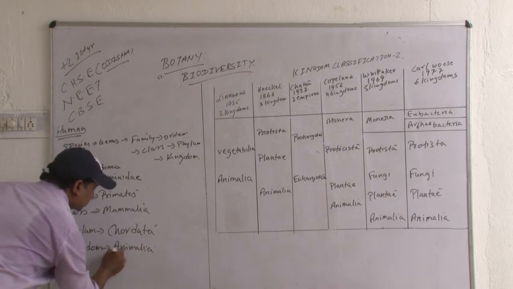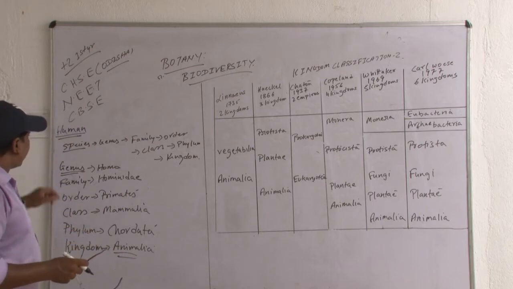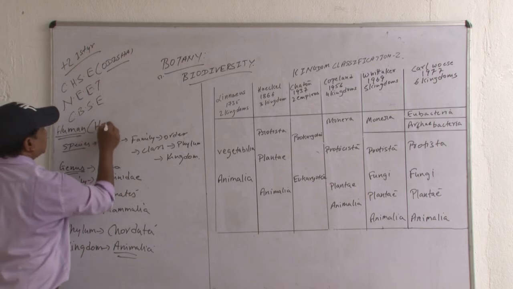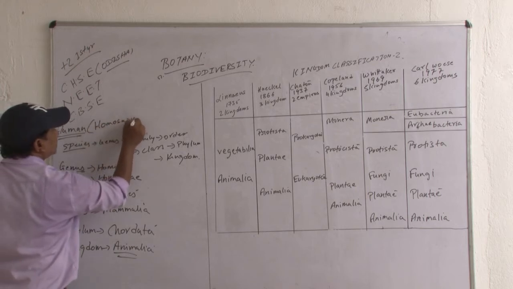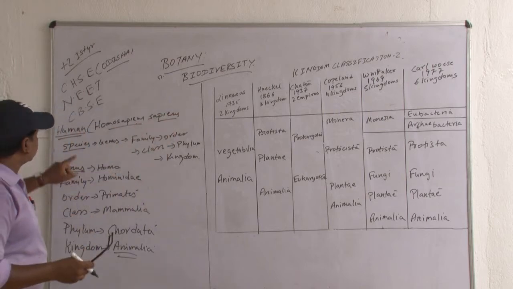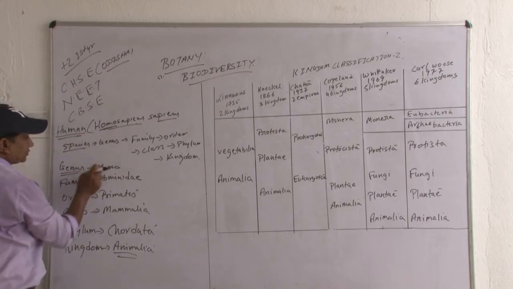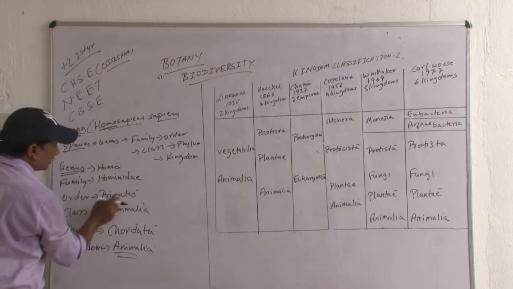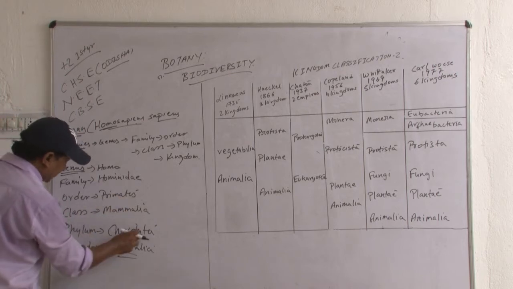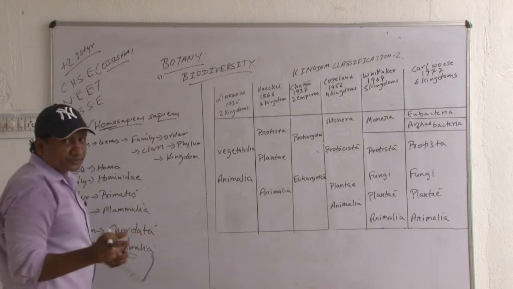Remember it. How many obligate ranks are there in the hierarchy of human? Species is sapiens, genus is Homo. Family Hominidae, order primates, class Mammalia, phylum Chordata and kingdom Animalia. Clear? So this is the classification of human.